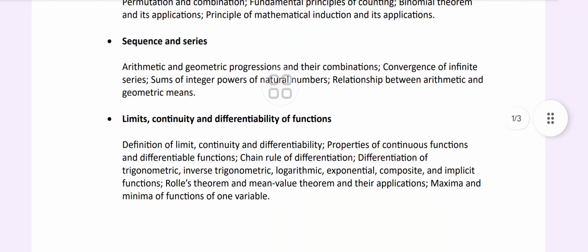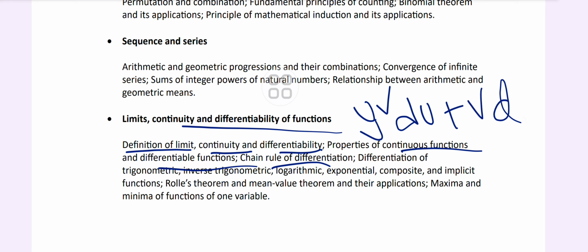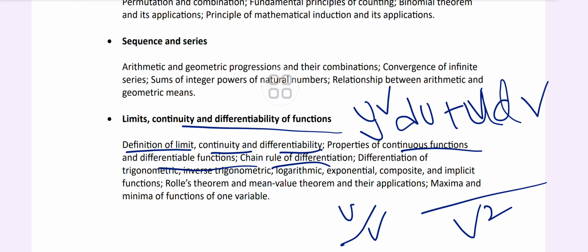Next we come to limits, continuity and differentiability of functions: definition of limit, continuity and differentiability. What are the properties of continuous and differentiable functions? The chain rule of differentiation, like the UV rule. The UV rule is u dv plus v du, or the u by v rule, that is (v du minus u dv) by v square.